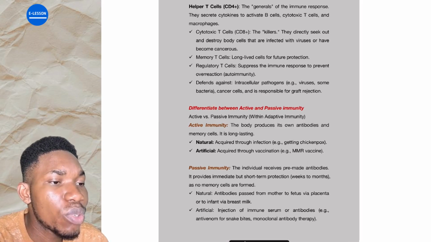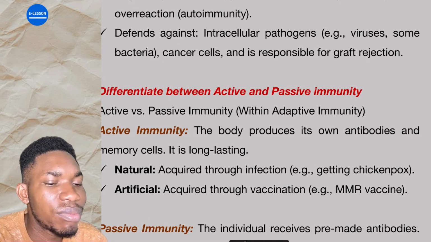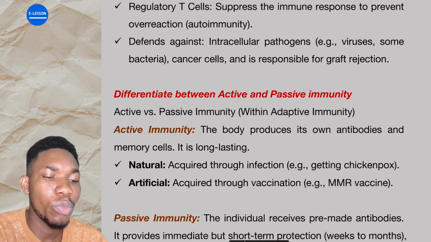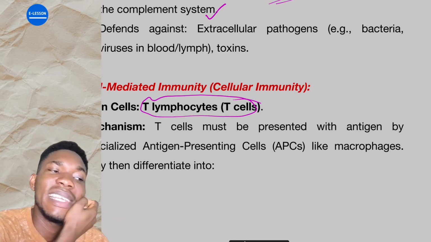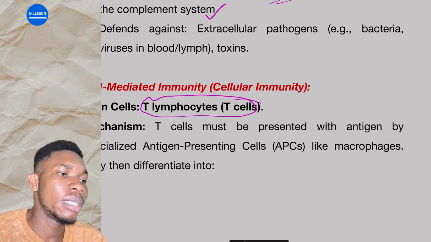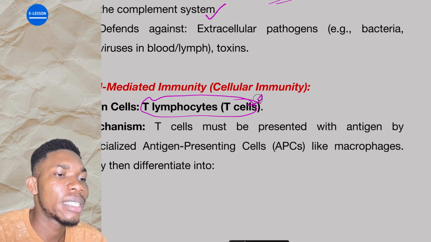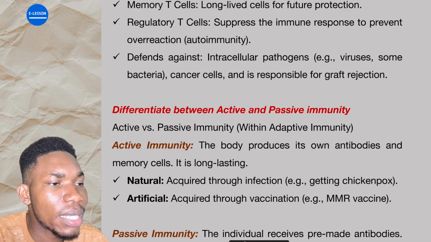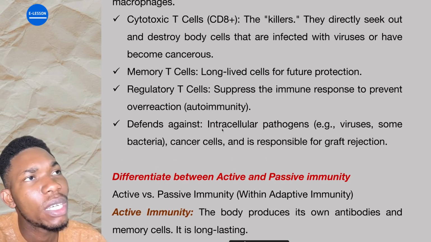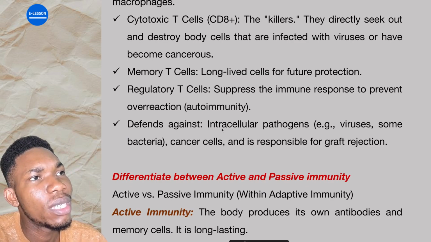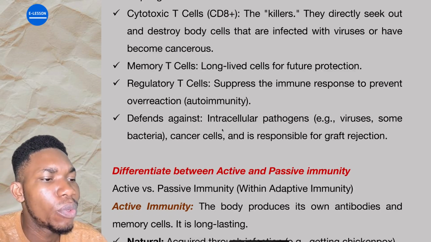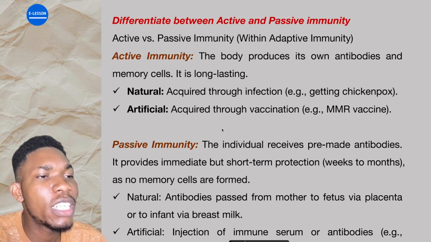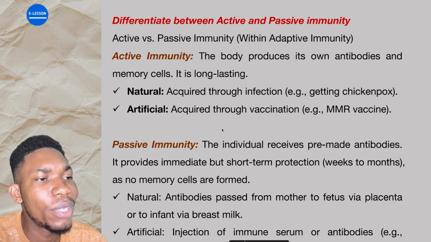This one is kind of too complex for you to understand, we would have to start explaining the whole process again. But just know that the main cells responsible for cell-mediated immunity are the T lymphocytes. That is the most important thing. And you should know the differences between adaptive immunity and innate immunity, which we have looked at before. Now, the next question is to differentiate between active and passive immunity.